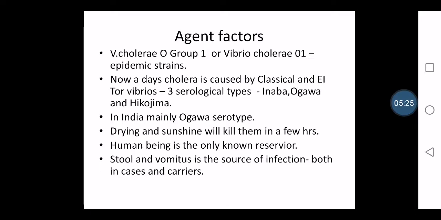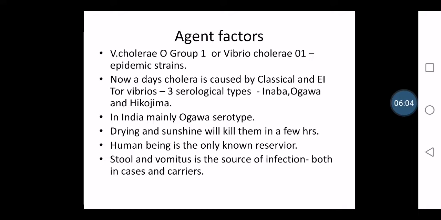Then, the human being is the only known reservoir, and he may be a case or a carrier also. Carriers are usually very temporary, and very rarely do we see a chronic case. So in very rare cases carriers will be there. The carriers are usually those who are living along with the affected person, or those living in the prone area. And the stool and vomitus are a source of infection.